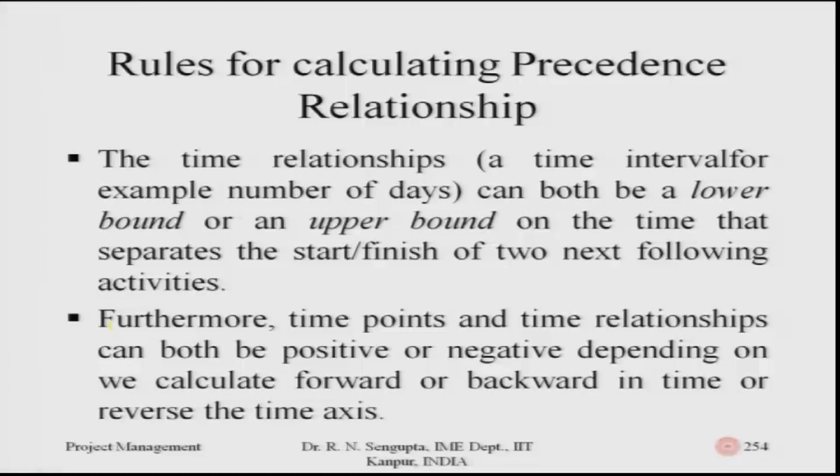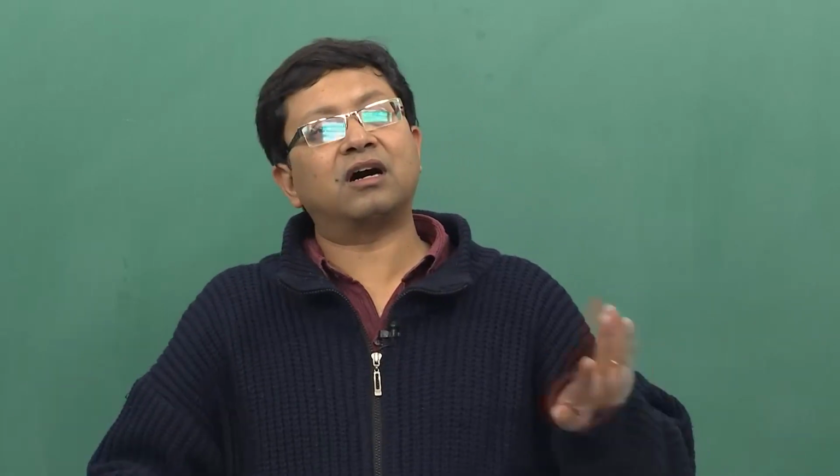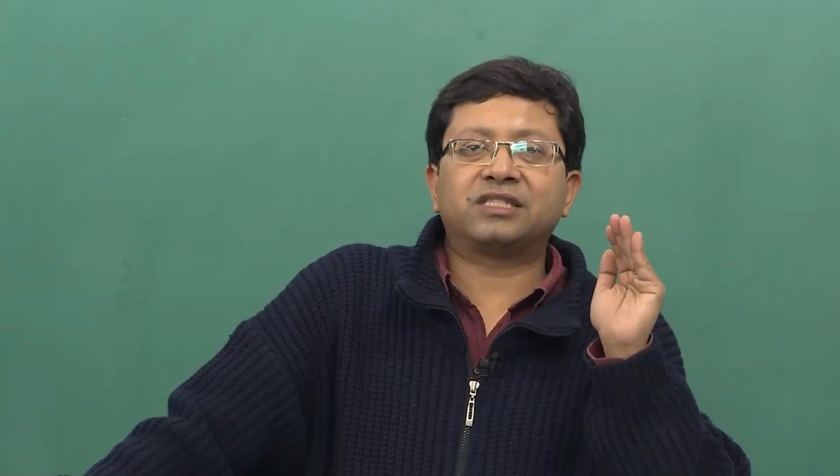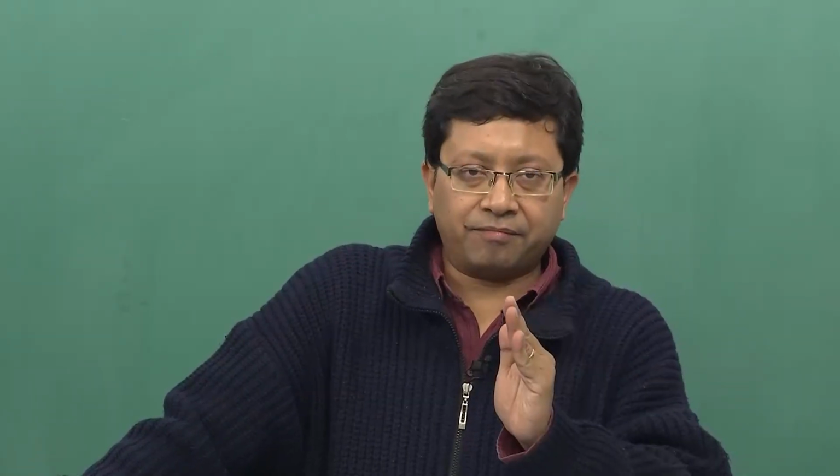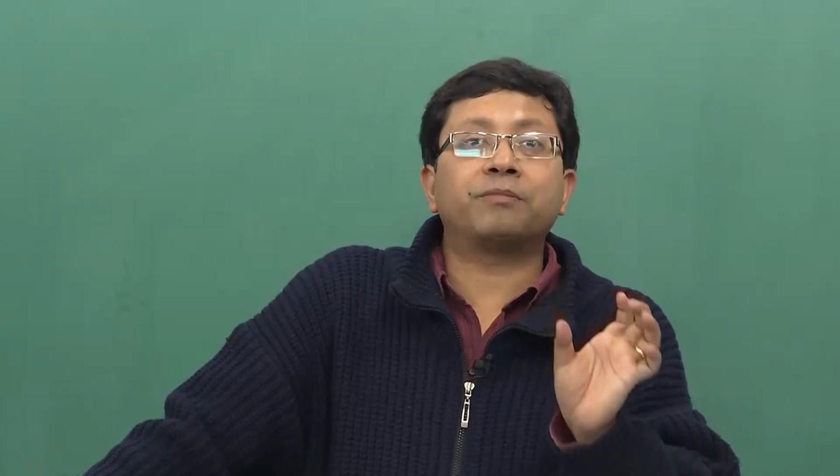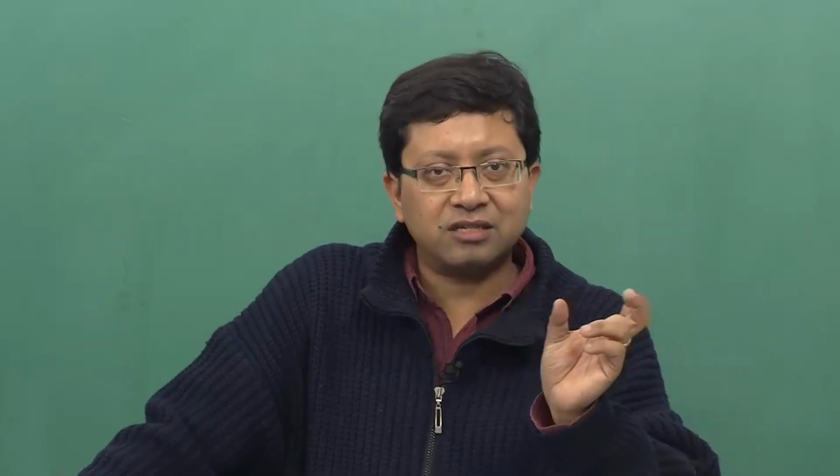The time relationship, the time interval, for example, the number of days which is there between two jobs, can be both the lower bound or the upper bound based on which you will do the calculation. So, what we are trying to utilize in the forward method and the backward method is to find out what is the earliest you can start the job and what is the latest you can finish the job, because based on that, if the earliest start and the latest start of a particular job, say for example, is the second day and the 8th day, and if the total duration of the job is 4 days, that means there would be some leeway between which you can change the overall job.